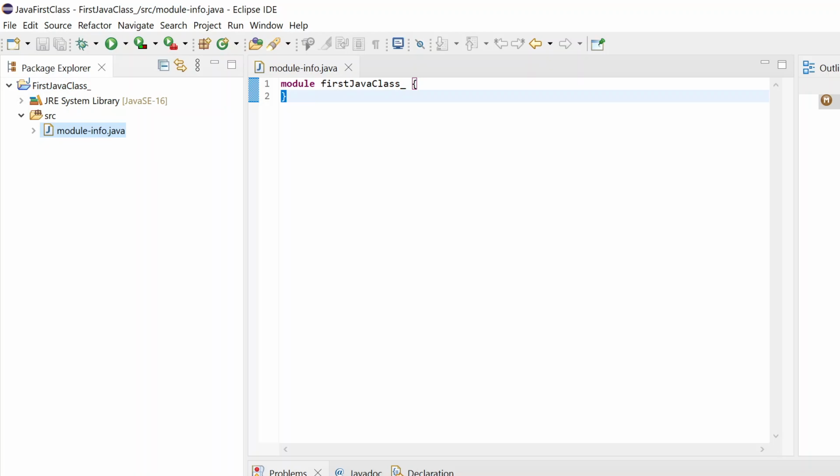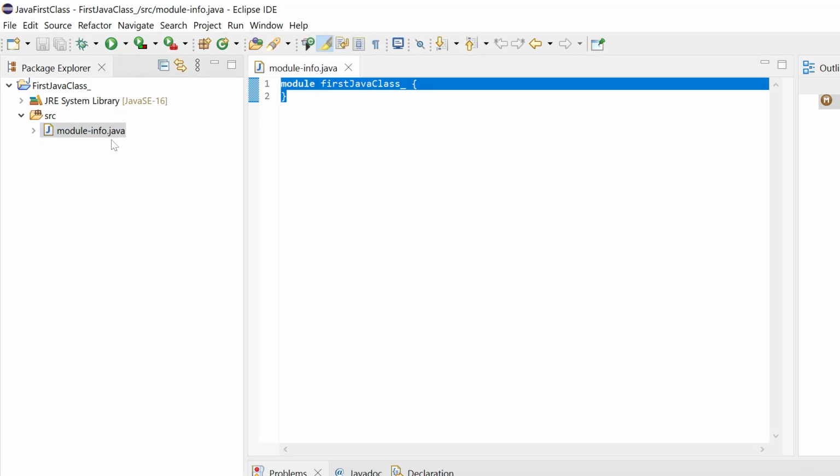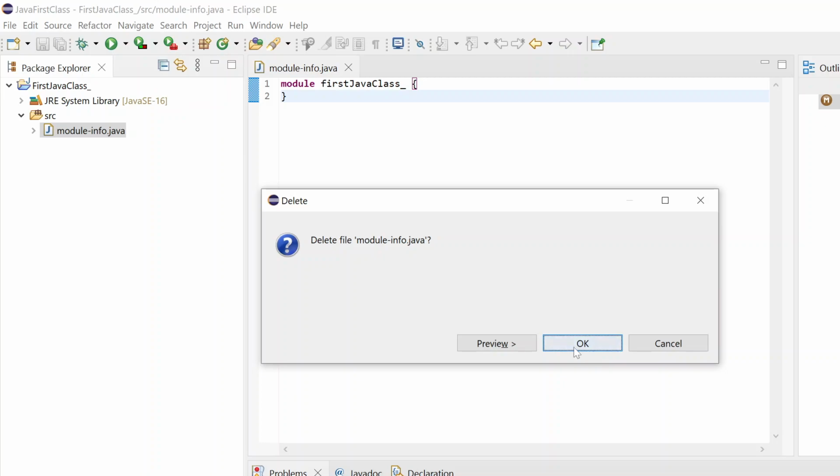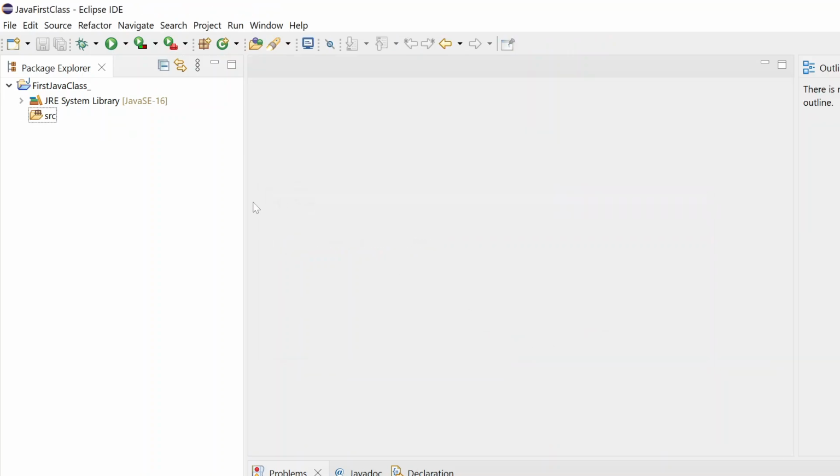As of now, it has given me one dummy file with a .java extension. You can see .java at the end. Always remember that whenever you want to write any program, even a basic Java program, you need to first create the class. As of now, it has given me one class, but let me not use this one. Let me delete it. I will create my own class.